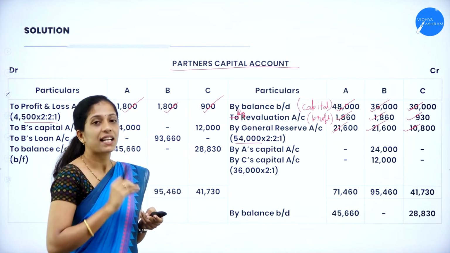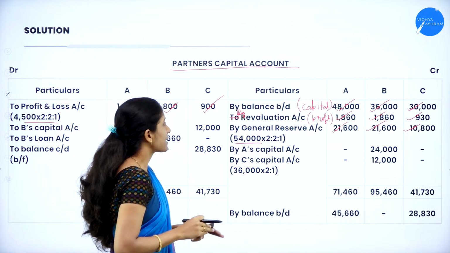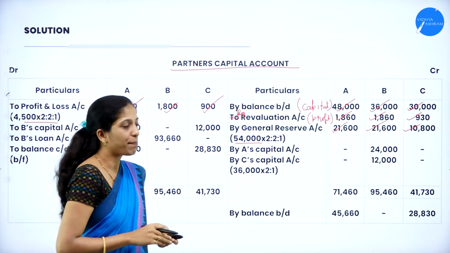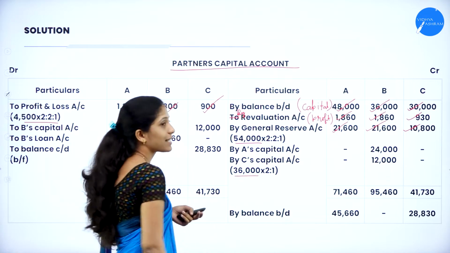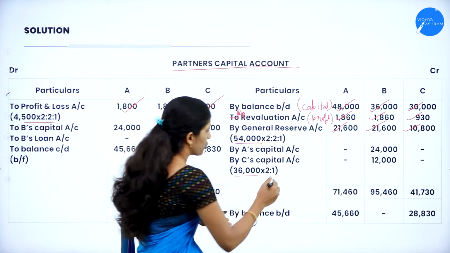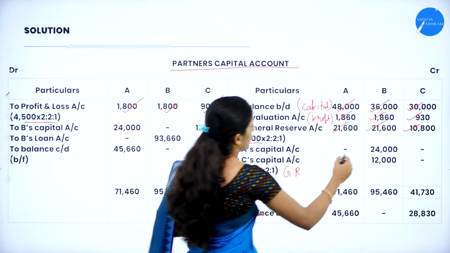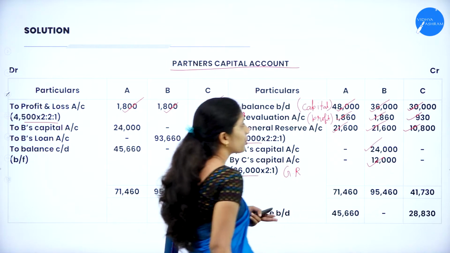Remaining partners' capital account debit to retiring partner's capital account. So by A's capital account, by C's capital account. 36,000 is the retiring partner's share of goodwill, so distribute in the gain ratio. The gain ratio is 2:1. So how much will you get? 24,000 as well as 12,000.